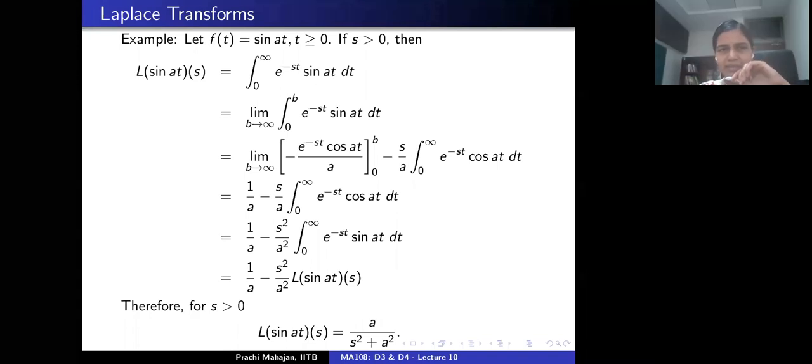Yeah, so these are some basic examples that we are computing. Once we have many examples in our hand, then we will see how to actually apply the Laplace transform to solve ordinary differential equations.